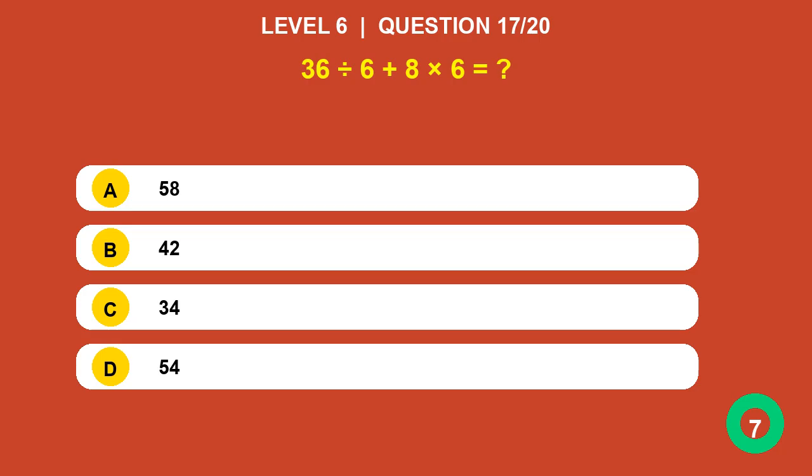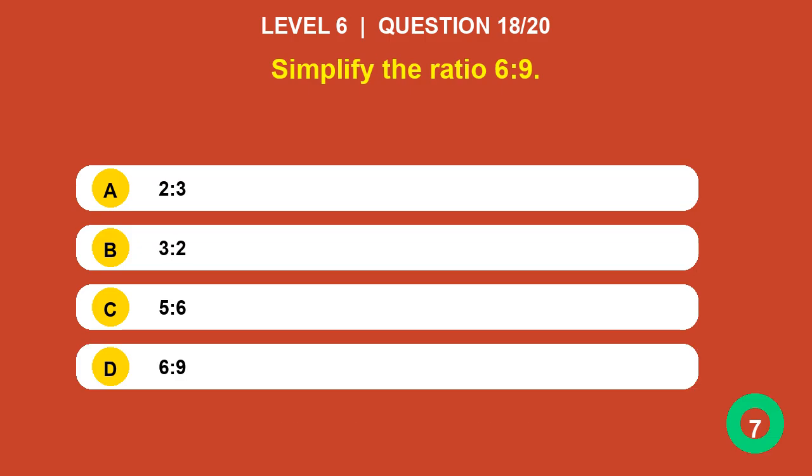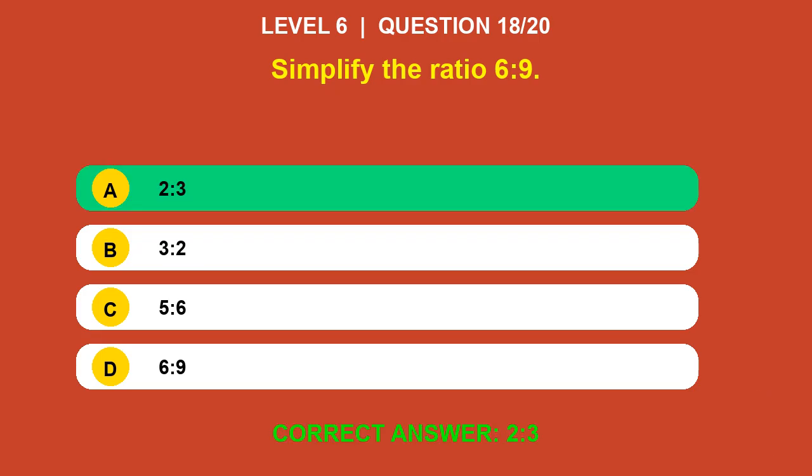36 divided by 6 plus 8 times 6 equals? Answer is 54. Simplify the ratio 6 to 9. Answer is 2:3.